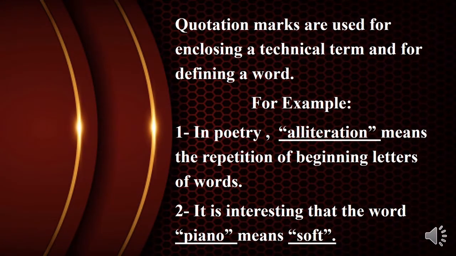Quotation marks are also used for enclosing a technical term and for defining a word. So it means that we can enclose a technical term in quotation marks, and we can also use quotation marks for defining any specific word. Observe the following examples here. In the first example, in poetry, "alliteration" means the repetition of beginning letters of words. Whenever we are using a technical term in our writing, we will always enclose it in quotation marks. As a result, you can see that the word alliteration has been enclosed in quotation marks.